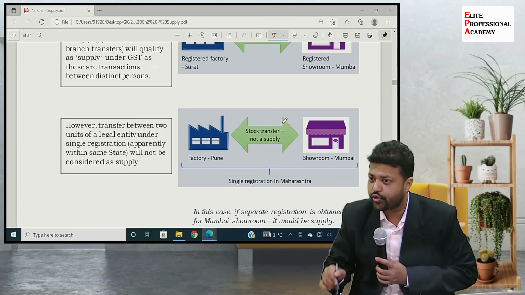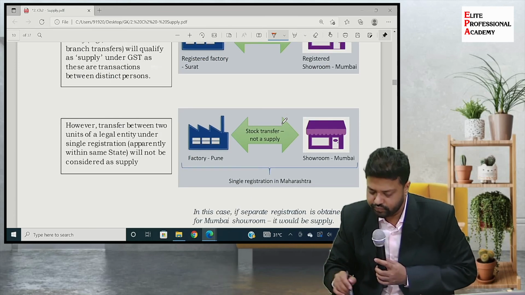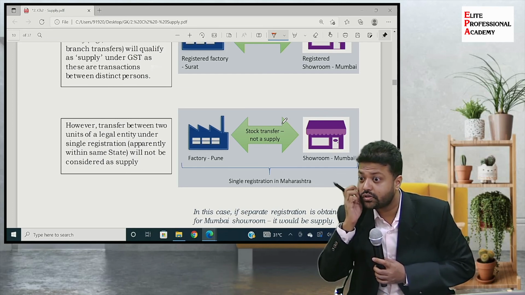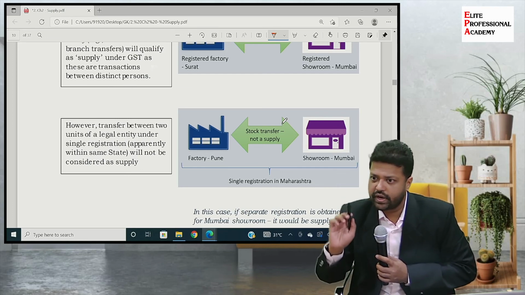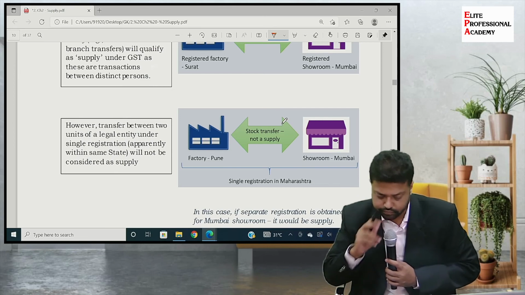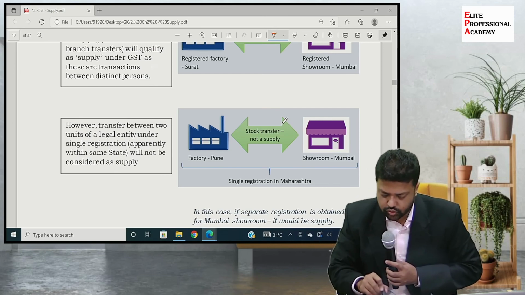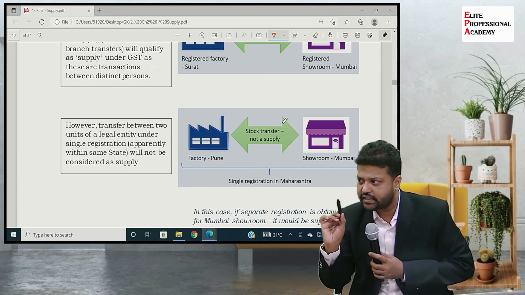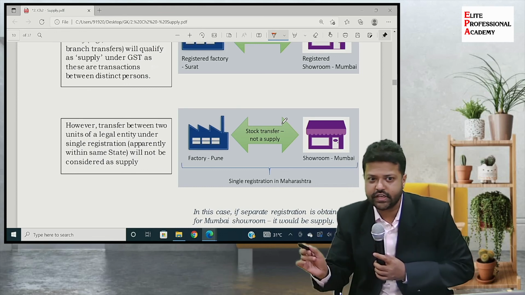Factory in Pune, showroom in Mumbai. Now there are two scenarios which are possible. What are those scenarios? One RC or two RCs. However, transfer between two units of a legal entity under a single registration will not be considered as supply. So if there is one RC, no supply, but two RCs, supply.